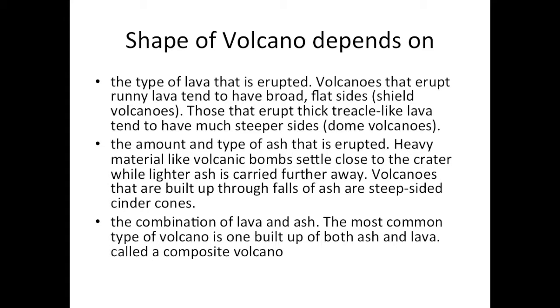The amount and type of ash that is erupted also matters. Heavy material like volcanic bombs settle close to the crater, whilst lighter ash is carried further away. Volcanoes that are built up through falls of ash are steep-sided cinder cones. And finally, the combination of lava and ash. The most common type of volcano is one built up of both ash and lava, called a composite volcano.